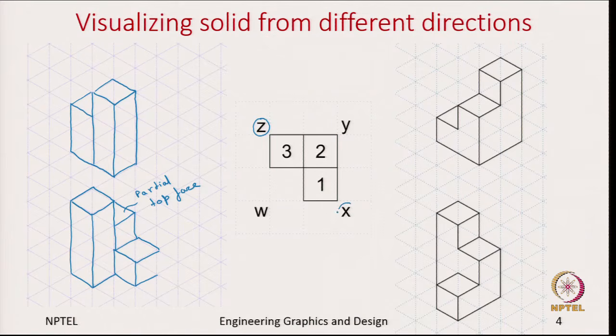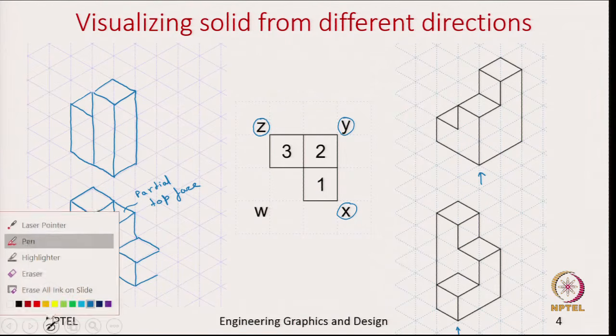So, looking from x direction, we have this cube of one height closest to the observer, and looking from the y direction, we have these two cubes closest to the observer. I noticed that there are some extra lines in this figure, so let me fix it.